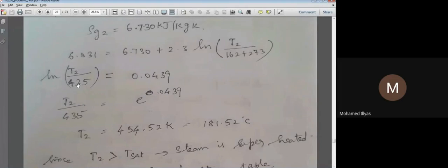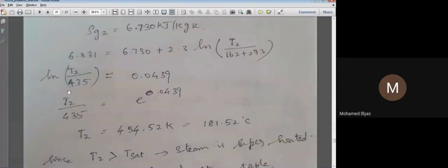Now here we need T2, and it is ln. The inverse of ln is log base e, so this will become exponential. I repeat again: ln is nothing but log base e, so it comes on the right hand side. On the other side it will become the inverse, that is anti-log. The anti-log of ln is e power, or exponential.